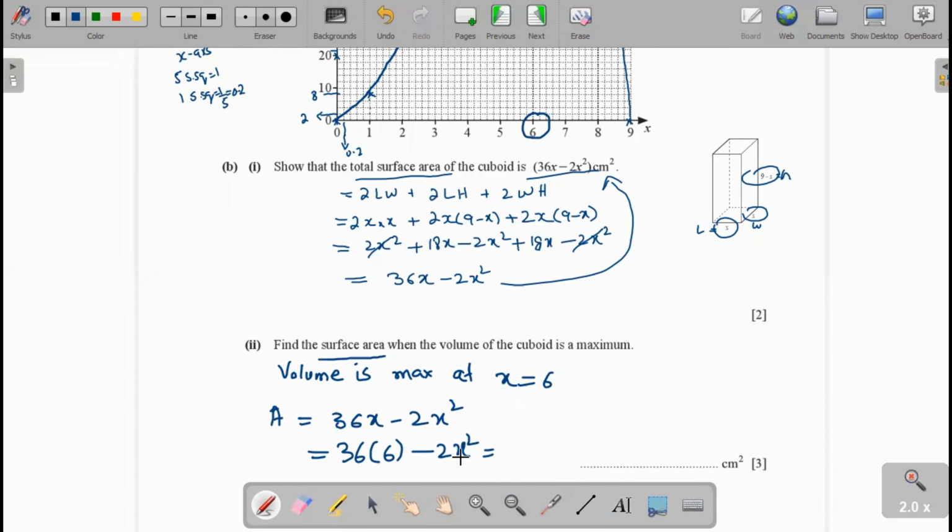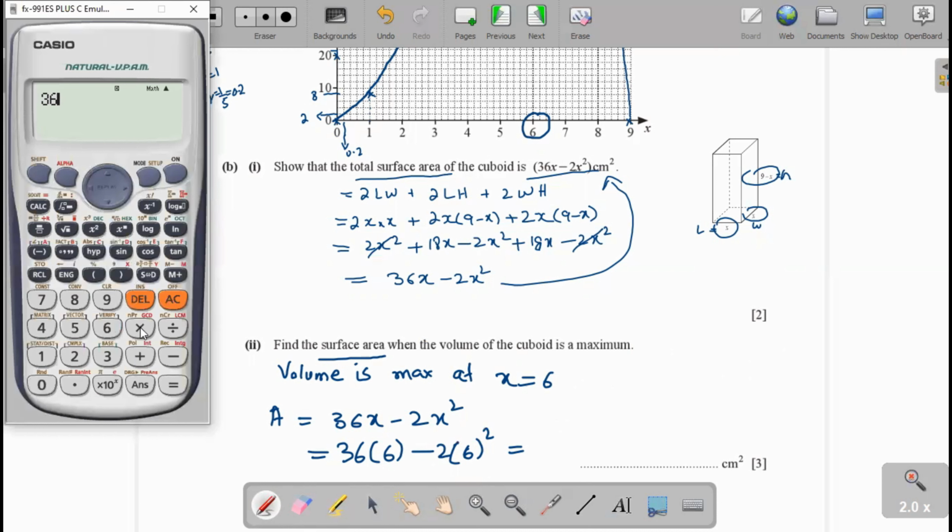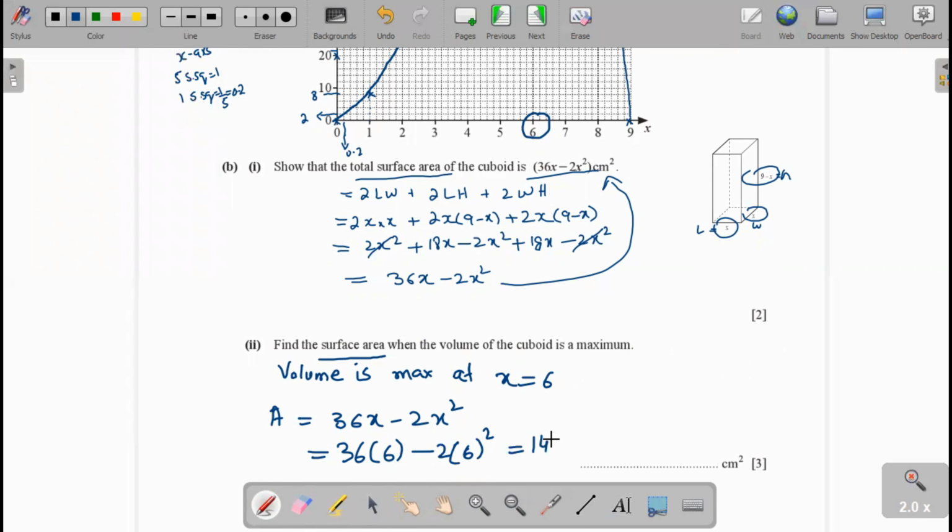That is 36 times 6 minus 2 into x square. We get 144. This is the surface area when the volume is maximum.